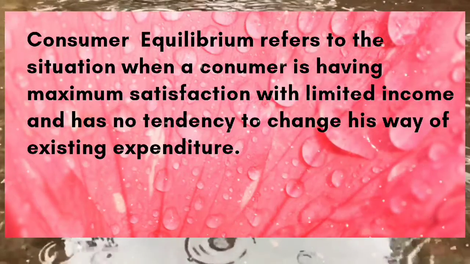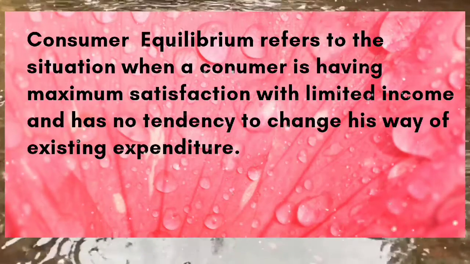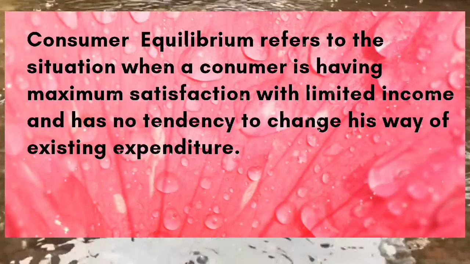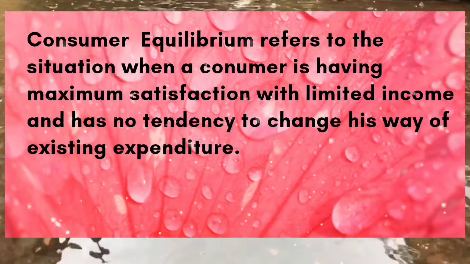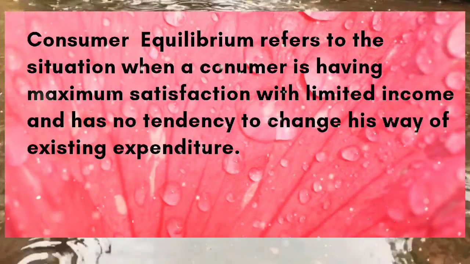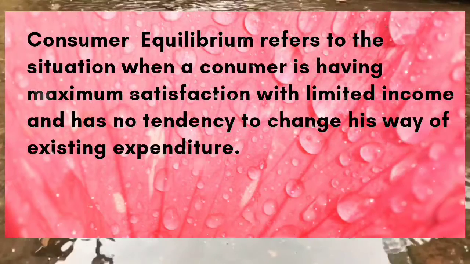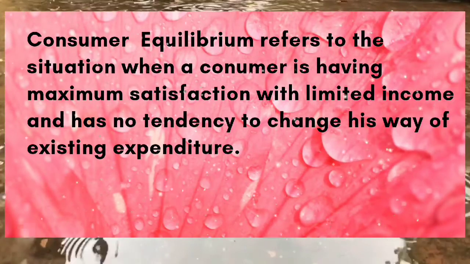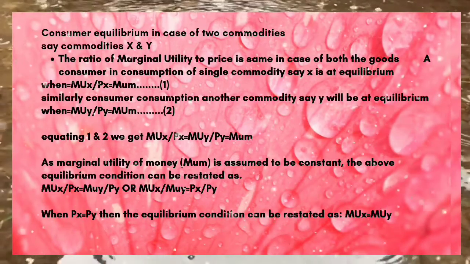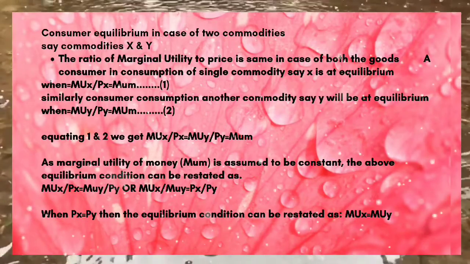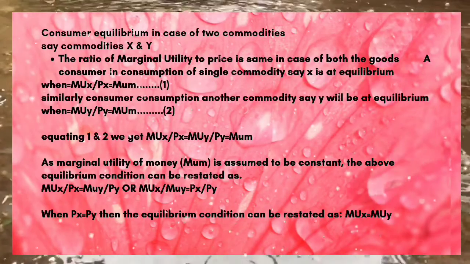So we have taken a commodity X and a commodity Y. For commodity X, the marginal utility of X divided by the price of X, MUX by PX, must be equal to the marginal utility of money, MUM.